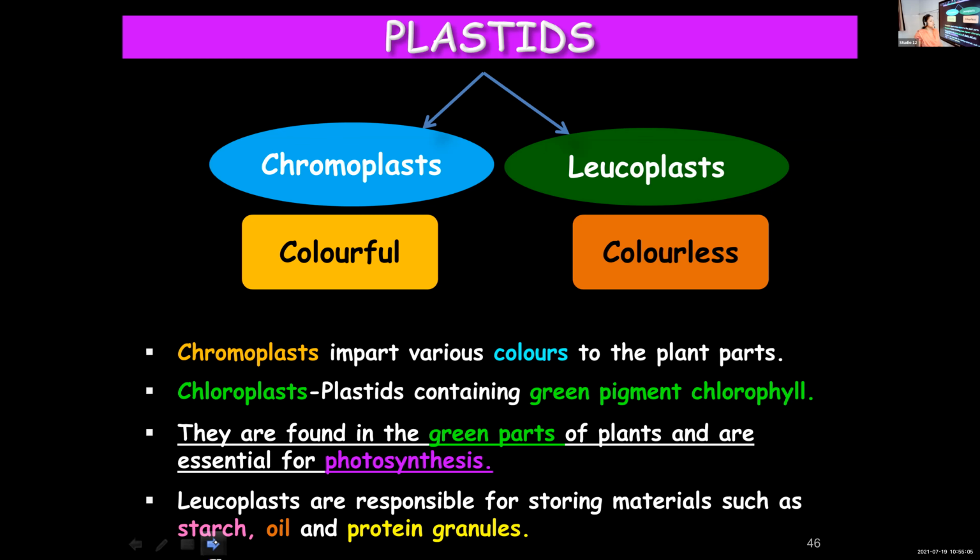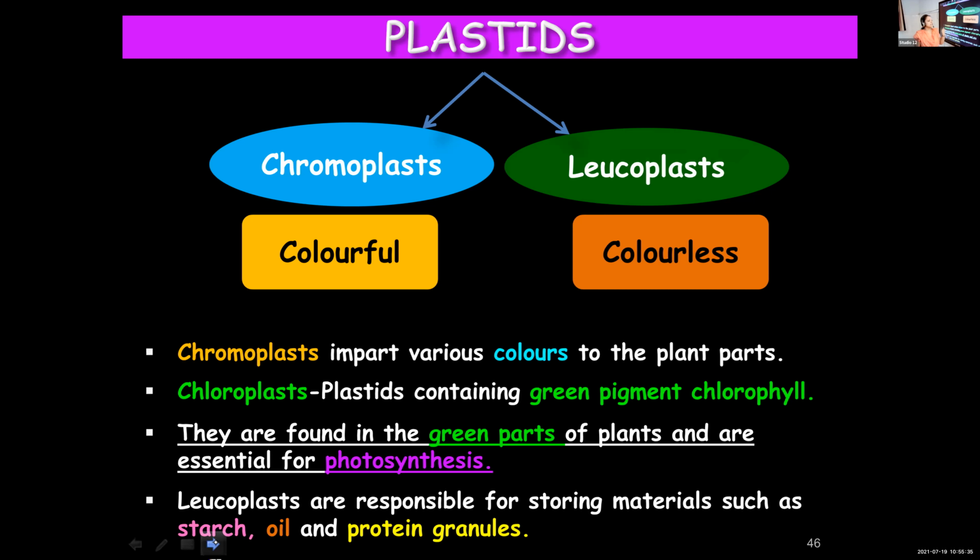And what is the function of chromoplasts? They impart colors to different parts of the plant. You have seen different parts of the plant having different colors. It's due to the presence of chromoplasts. Whereas chloroplasts are green colored, and they perform a very important function in plants, and they contain the pigment chlorophyll, and this chlorophyll helps the plants to trap solar energy.